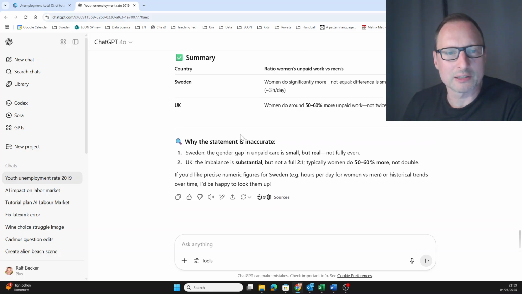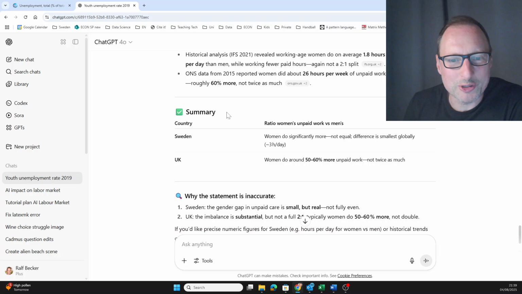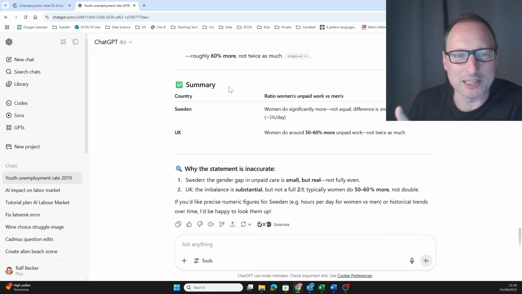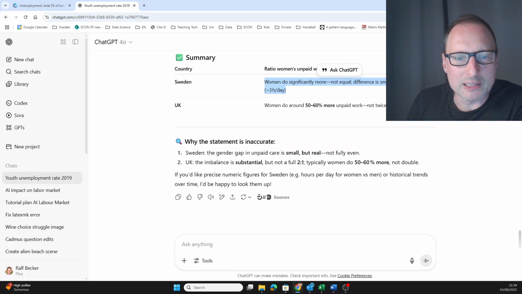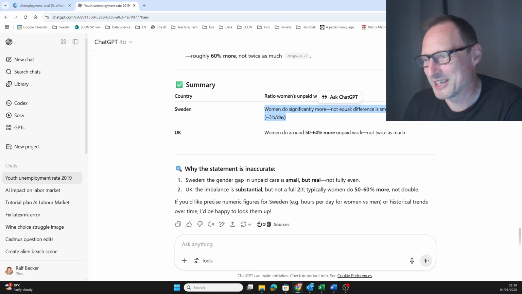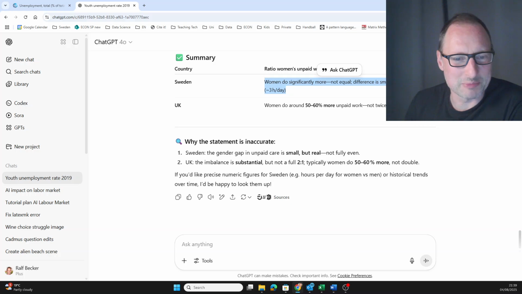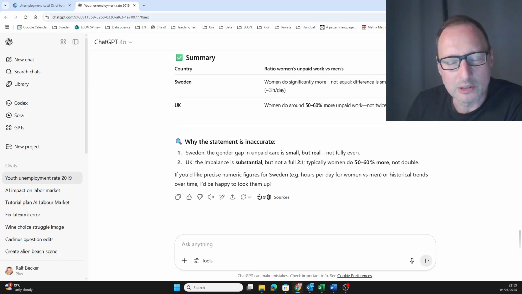So actually, we haven't looked at everything here. That may be worth looking at. We already said this information here is incorrect for Sweden. Why the statement is inaccurate? So ChatGPT, I haven't seen that before. Okay, ChatGPT itself seems to think that something isn't quite right. So Sweden, the gender gap in unpaid care is small but real, not fully even. I don't even understand what ChatGPT wants to say here.